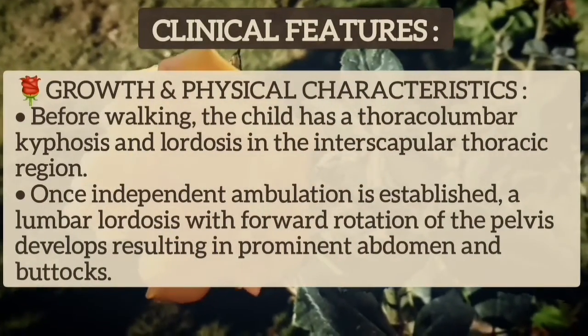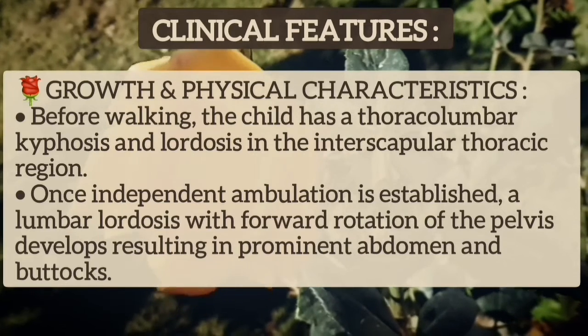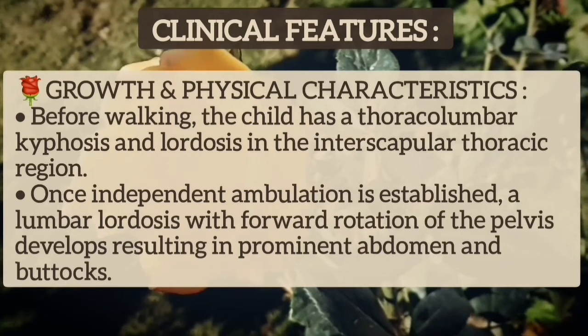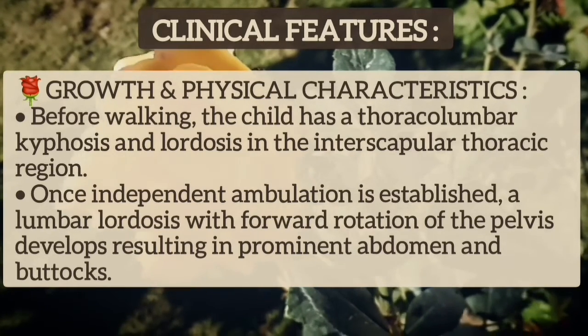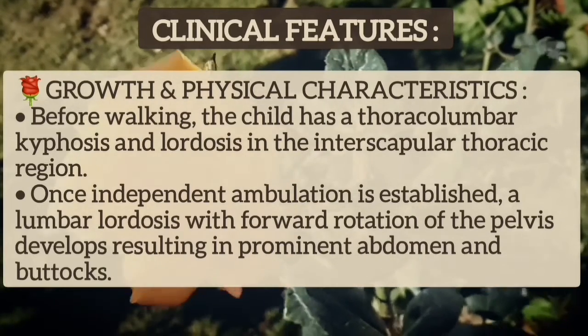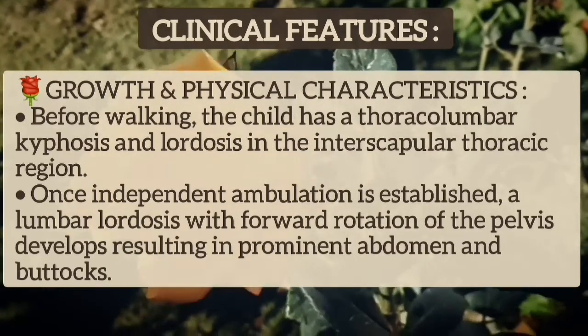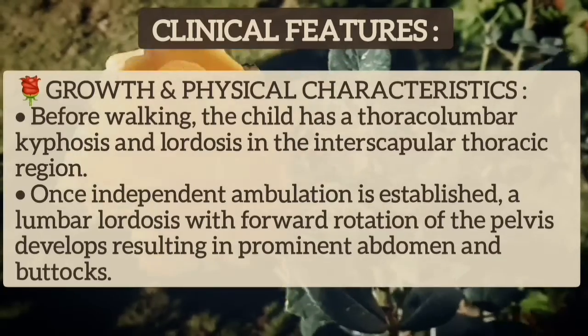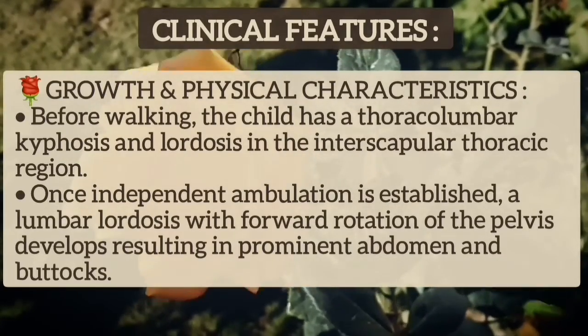Before walking, the child has a thoracolumbar kyphosis and lordosis in the interscapular thoracic region. Once independent ambulation is established, a lumbar lordosis with forward rotation of the pelvis develops. This results in a prominent abdomen and buttocks.